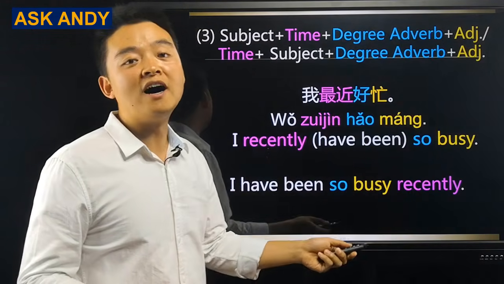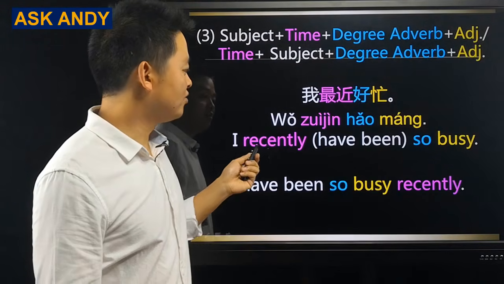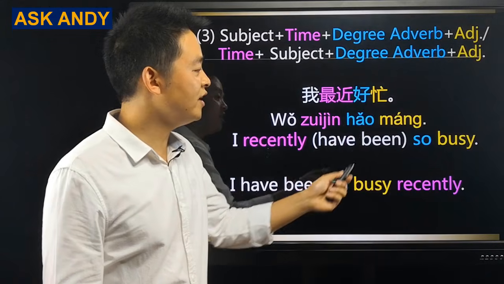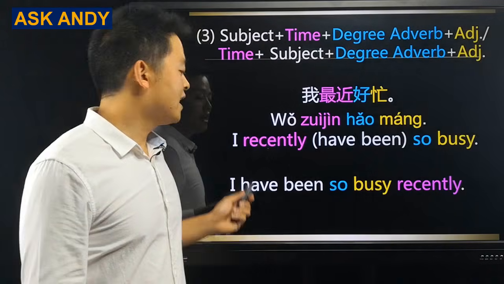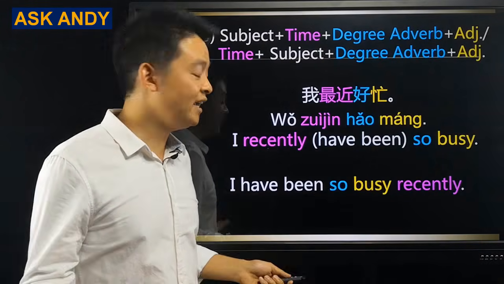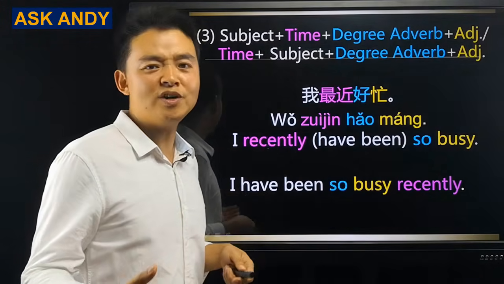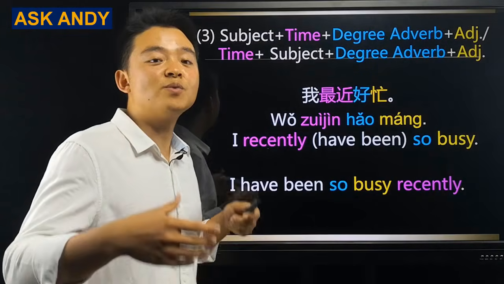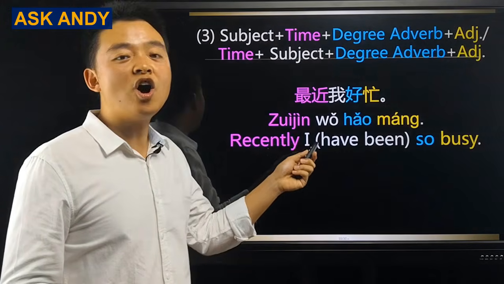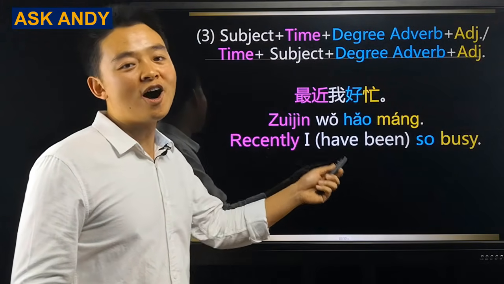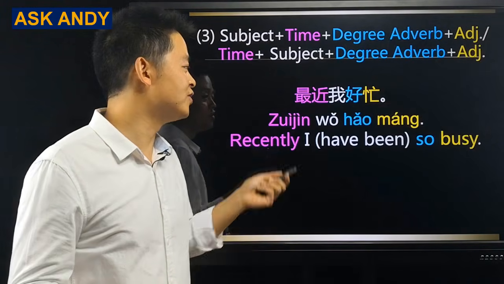我最近好忙. Literally, it means I recently so busy. So 好 here is so. You're going to hear it a lot in spoken Chinese. In English, it is, I have been so busy recently. Again, for the present perfect tense, have been, we don't change anything for that because we don't really have that part in Chinese. You can also do it with a second structure. Put time at the very beginning. It becomes 最近我好忙. Which one do I recommend you to use? Again, if you are a beginner, I recommend you to use this structure.